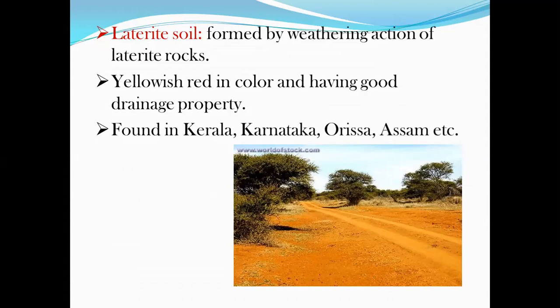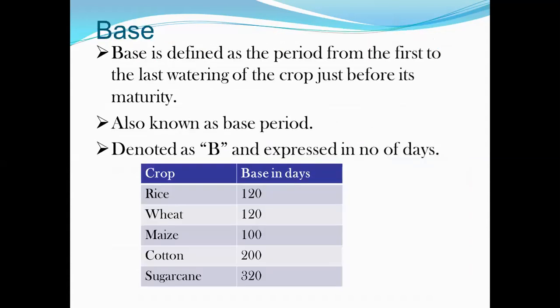Going further, we will discuss the meaning of duty, delta, and base. First we talk about the base, right? Base is defined as the period from the first to the last watering of the crop just before maturity, right?